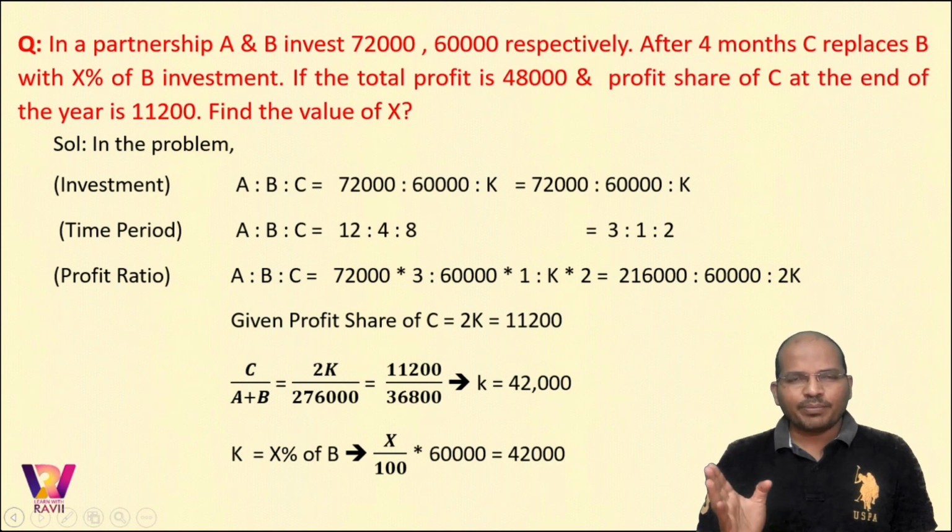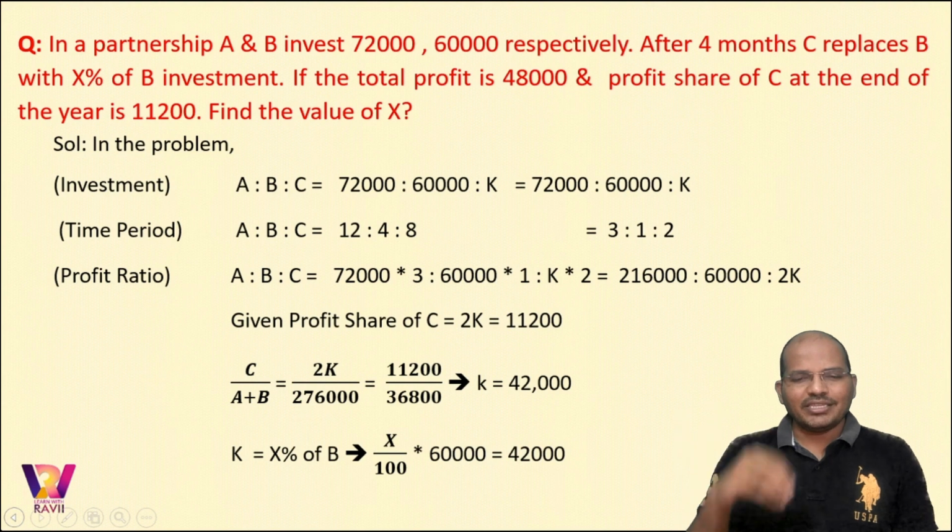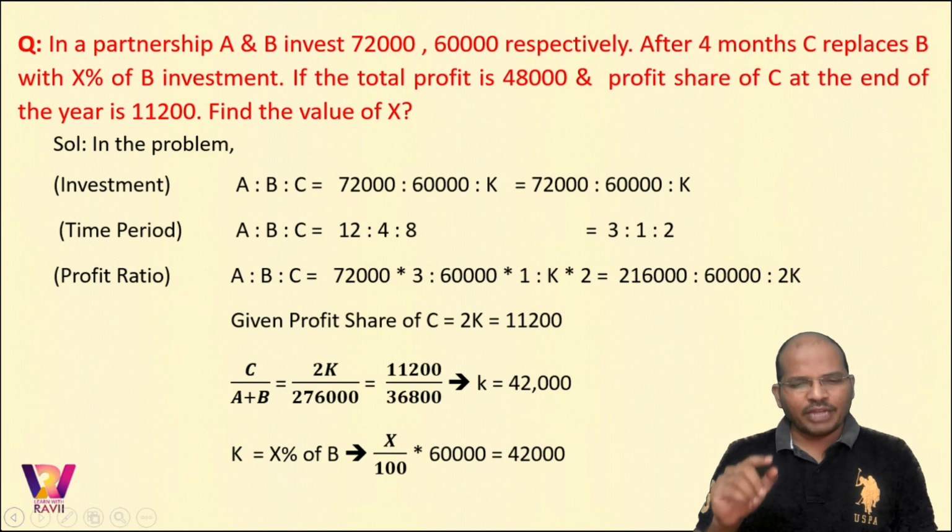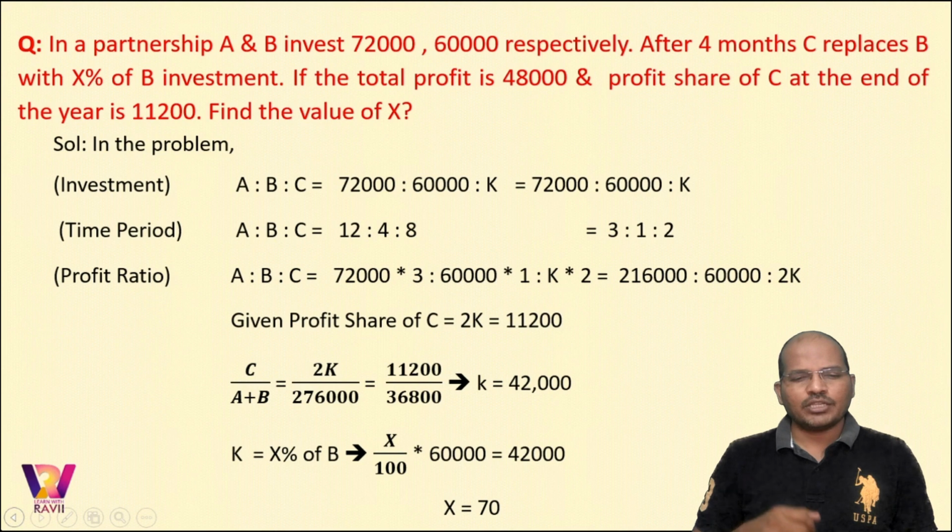When the investment of C is obtained, now the question is, what percent of B is C? Isn't it? So K is X% of B, that is X by 100 times 60,000 is 42,000. So the value of X would be 70%. So this is how we solve the problem.